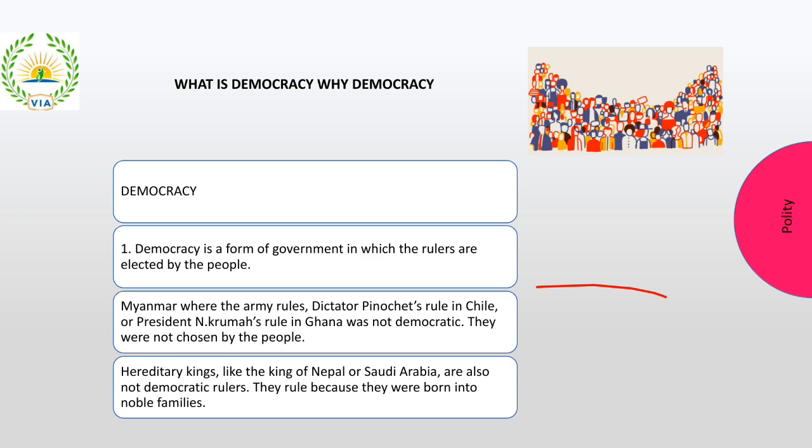And then we have seen what is democracy, why democracy. In this lesson, we have studied that democracy is a form of government in which the rulers are elected by the people, right? We have seen how it is not democracy. Some countries like Myanmar, Chile, Poland are not democratic, and we have also seen that hereditary kings are also not democratic, right?